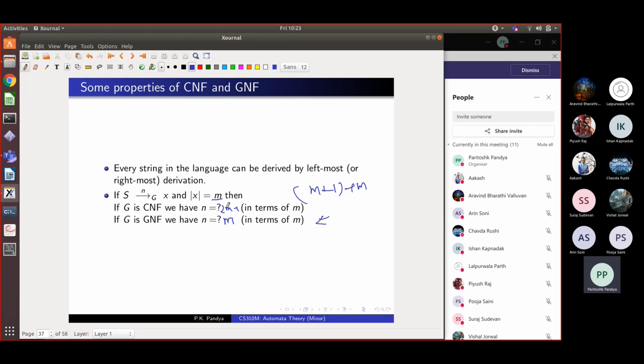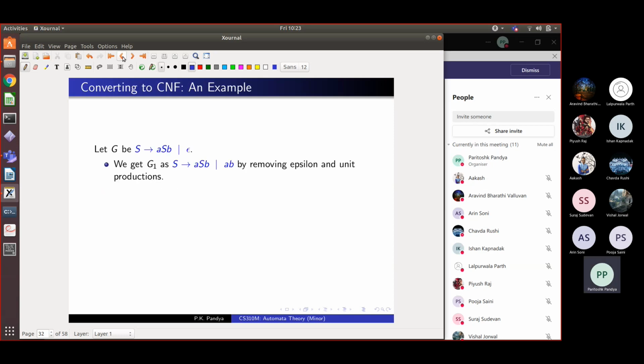That's the thing. This is clear, right? And so to derive long strings, you will have to do long derivations in both of these grammars, right? This is a fact. Okay, very good.